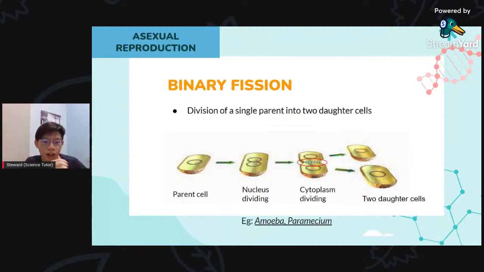So we need to divide our brain first in order to create another human being, right? This is how it works for organisms. They divide their nucleus first, and then secondly they divide their cytoplasm. The cytoplasm is like their fluid, like our blood.